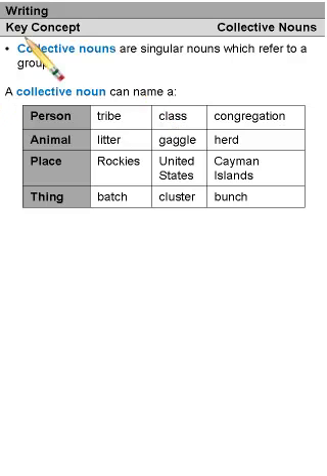What is a collective noun? A collective noun is a noun which refers to a group. A collective noun can be a person, an animal, a place, or a thing. It is basically a noun for a group of people, animals, places, or things.